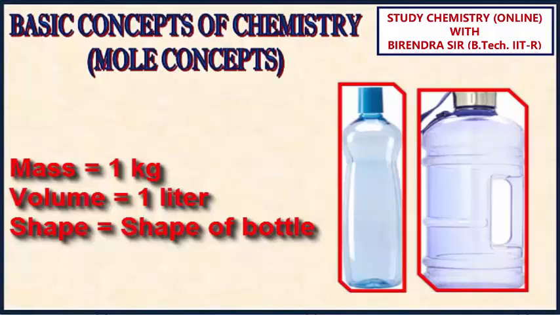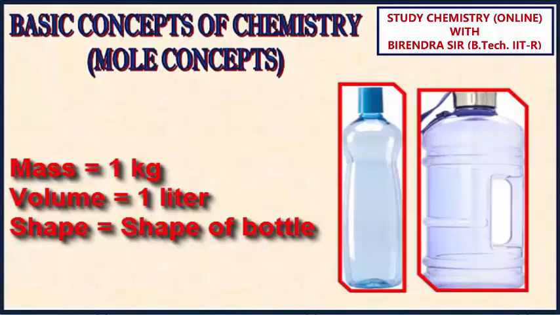Now if I put this water in some other container, there you can see the volume will remain 1 liter, and the mass will remain 1 kg, but the shape will change because the shape of the water will be same as the shape of the container.